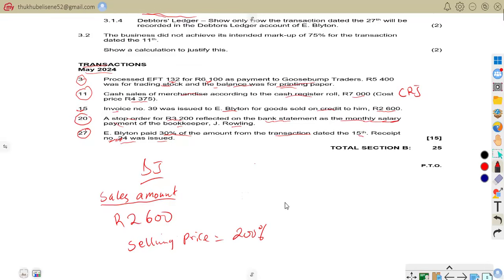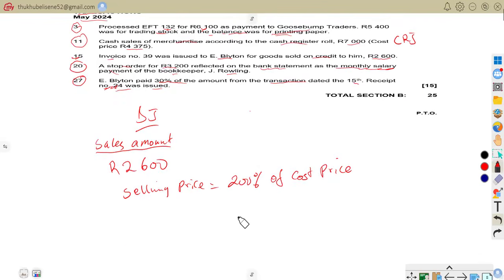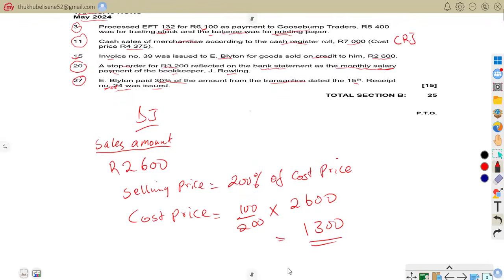So it means now the selling price is 200% of cost price. That is that. So meaning to say, cost price is equal to 100 over 200 times our sales amount, which is 2,600. And this will give us 1,300. So that is how easy we are going to do it.